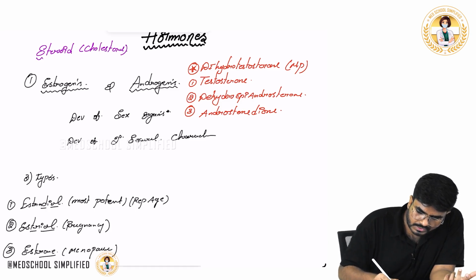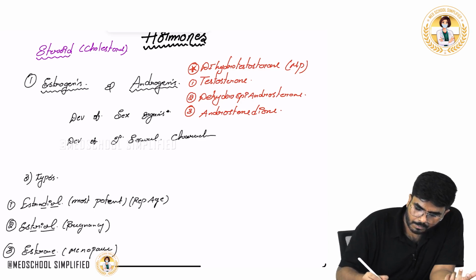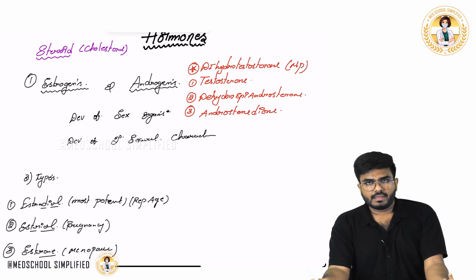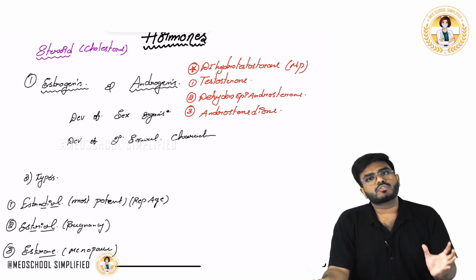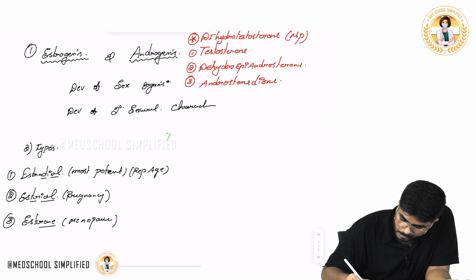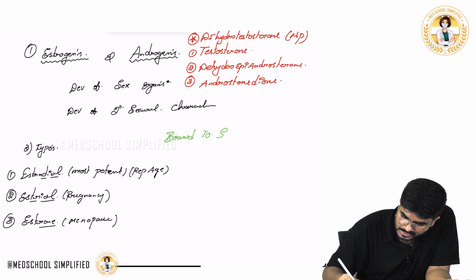So these hormones in the plasma, they are bound with what? In the plasma, they are not circulating freely. Just like thyroid hormones, they are also bound with plasma proteins called sex hormone binding globulins.